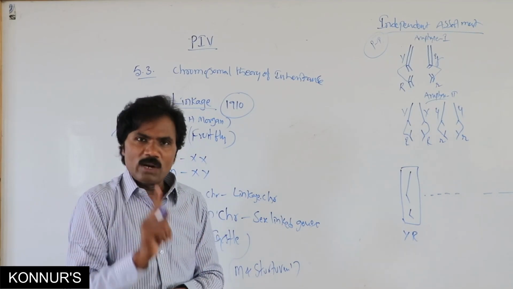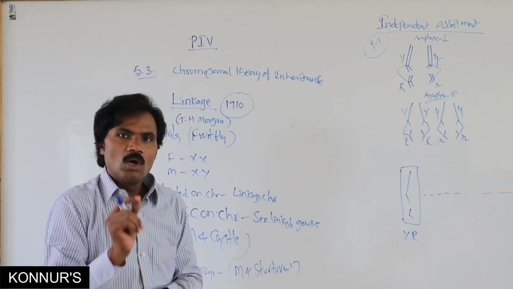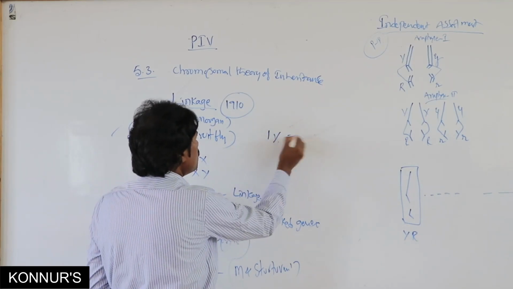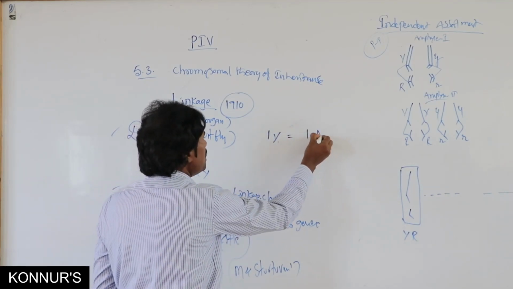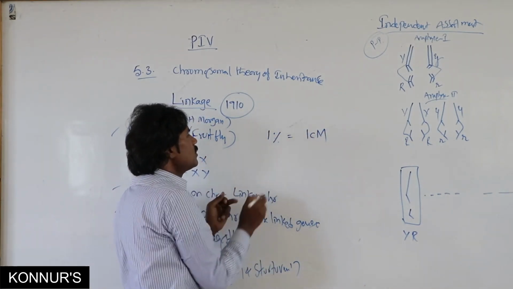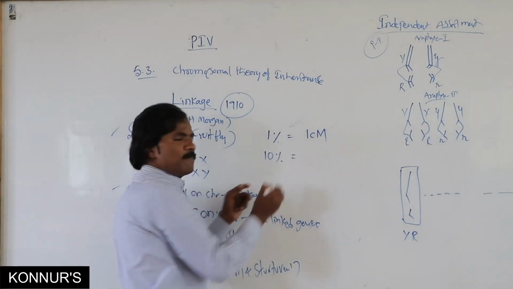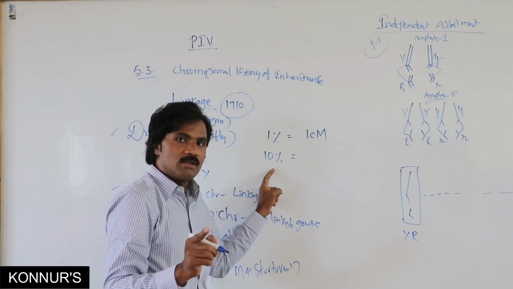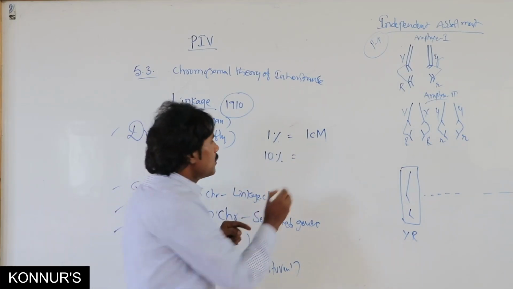1% is equivalent to 1 centimorgan. Suppose 10% recombinants, that is 10 decimorgan.